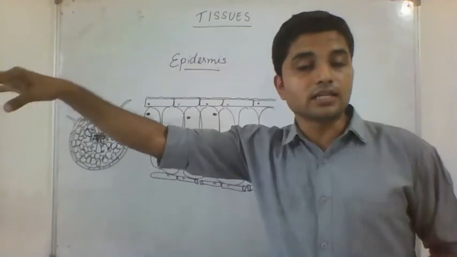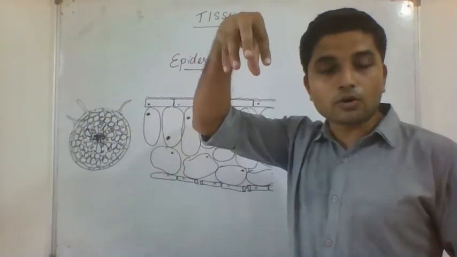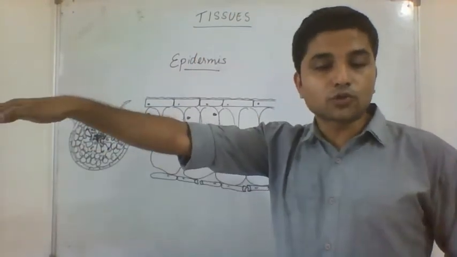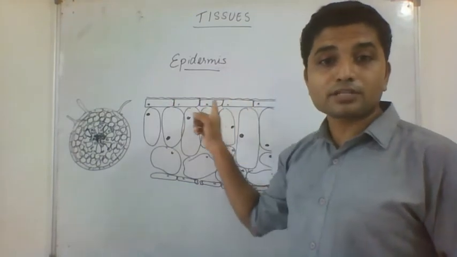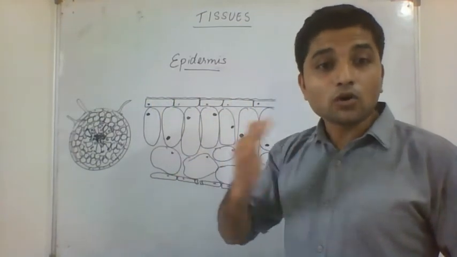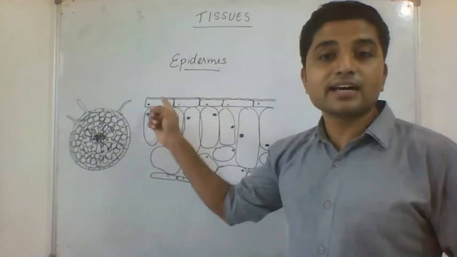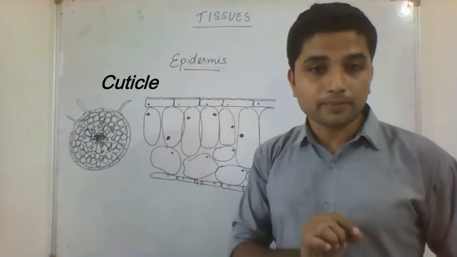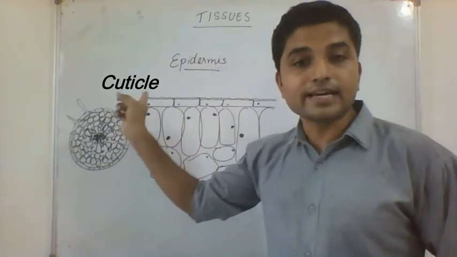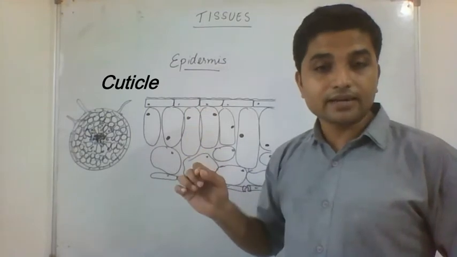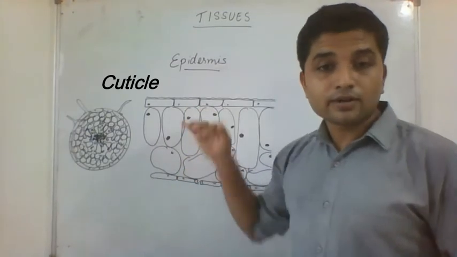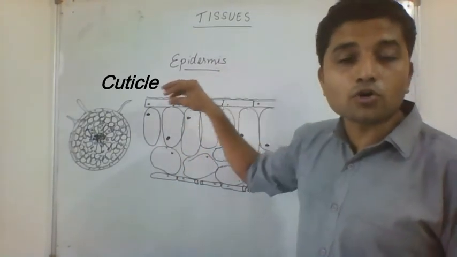Water will slide easily. You have seen in many plants, if you drop one drop of water, it will easily glide through the upper surface because the upper surface is coated with an oily layer, and this layer is known as the cuticle. The cuticle is the outermost waxy, water resistant layer, which does not allow water to remain on top of the leaf.